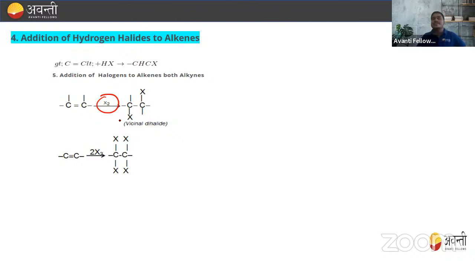vicinal dihalide. What is this vicinal dihalide, beta? When we get two halogen atoms at two adjacent carbon atoms, then we say that this is a vicinal dihalide. So what do you mean by this term vicinal dihalide? We can say when the halogen atoms are attached to two adjacent carbons, then they are said to be vicinal dihalide. So this is the formation of vicinal dihalide. Similarly, in the alkyne, we are treating with 2X2, so we'll get the same thing, right?